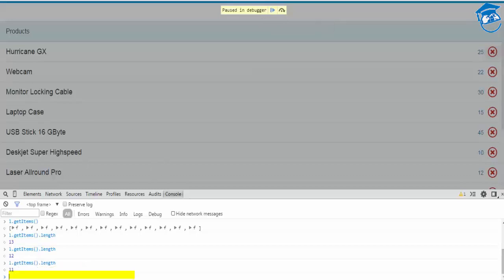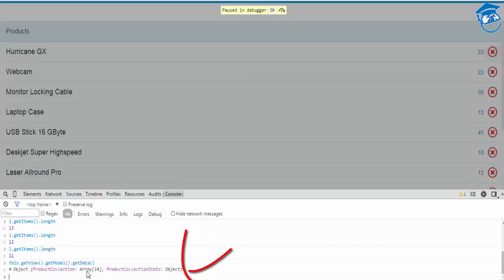But when you see the model, this dot get view, dot get model, dot get data will give you the data. So this has 15 rows. It is not deleted from here. It is not deleted from this product list. It has 15 length. Okay, the 15. Now in this list, it's a temporary delete. Okay, simple line.